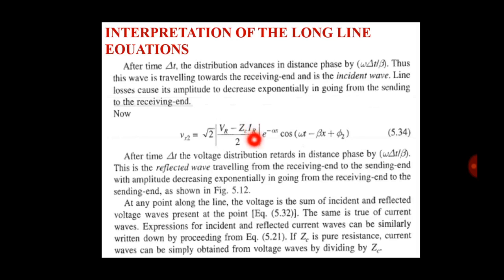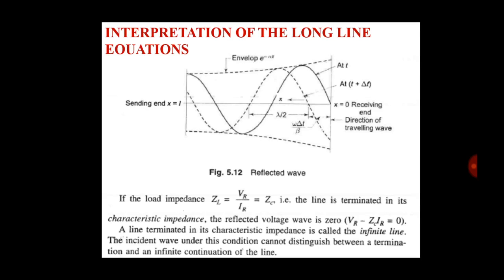Expressions for incident and reflected current waves can be similarly written in the preceding form, equation 5.21. If ZC is a pure resistance, the current wave can be simply obtained from the voltage wave by dividing by ZC. So ZL is equal to VR by IR is equal to ZC. The line is terminated in its characteristic impedance ZC, and the reflected voltage is 0.